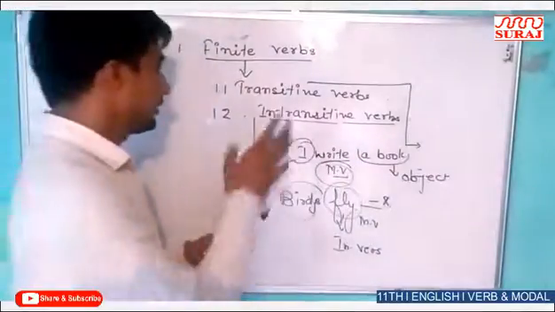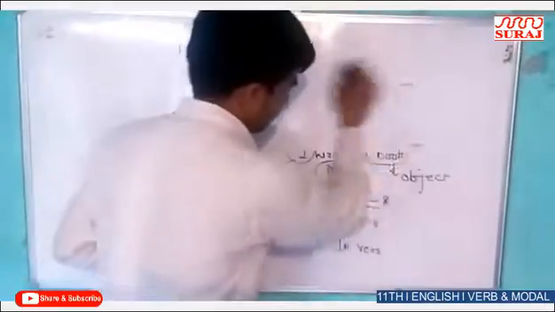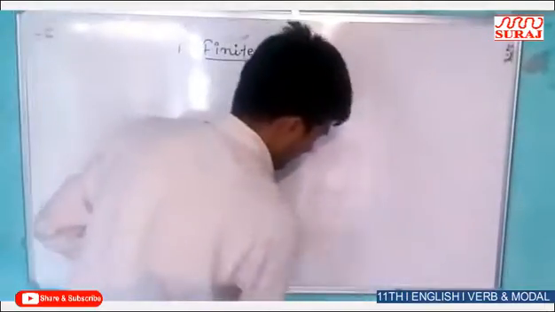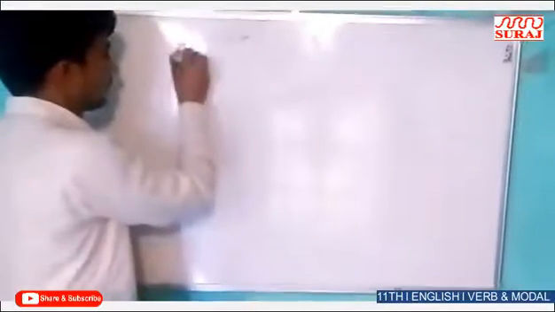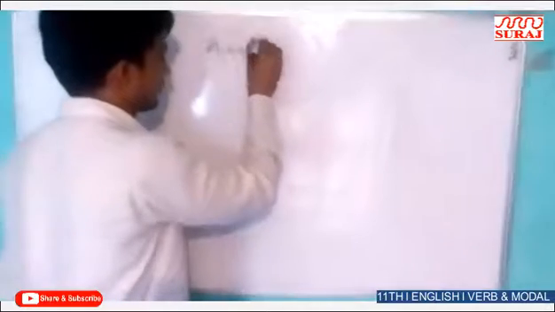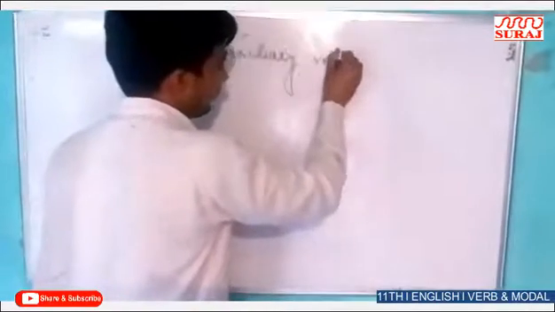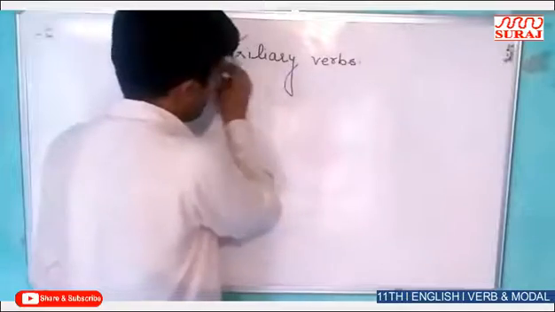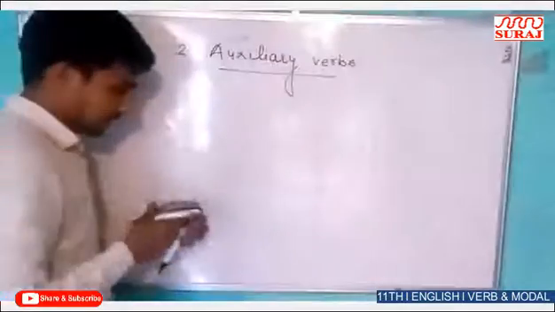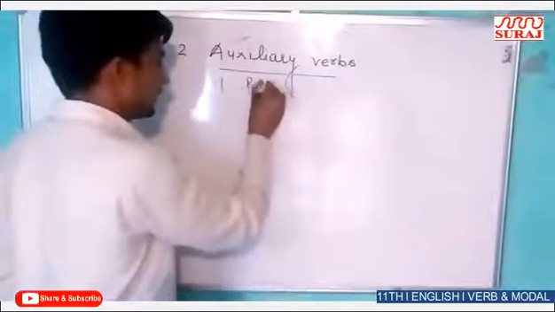After that, now we will discuss auxiliary verbs. In auxiliary verbs, there are categories. First one is primary auxiliaries.